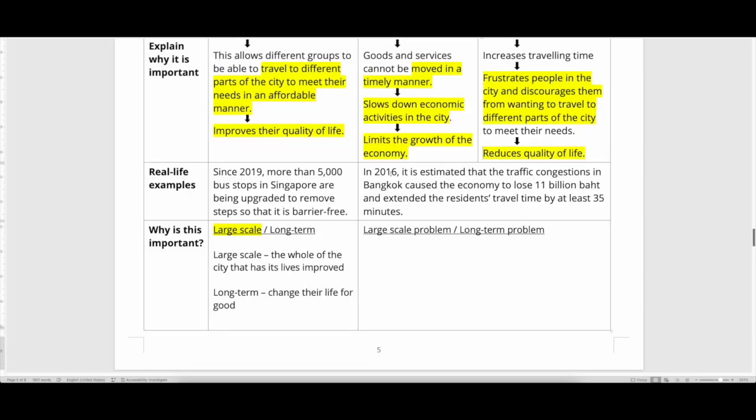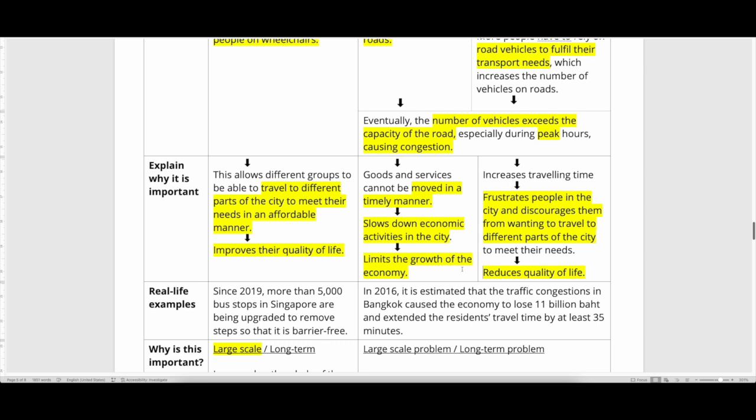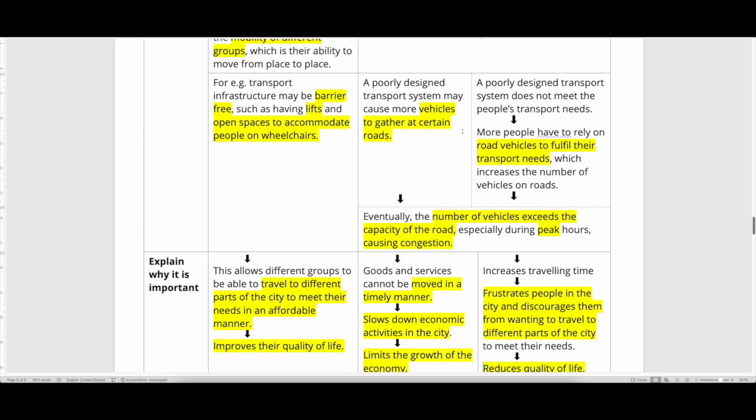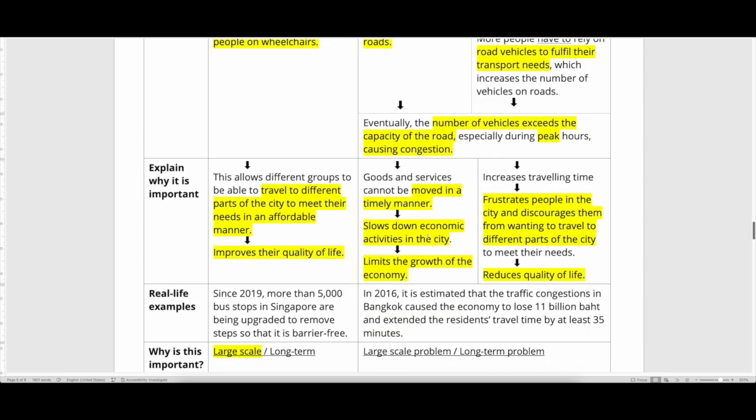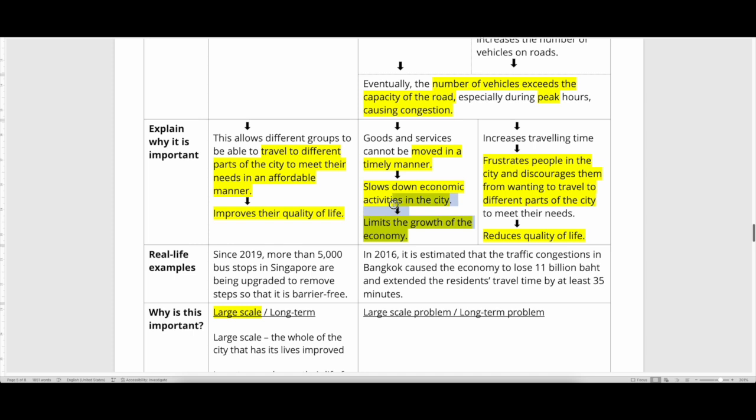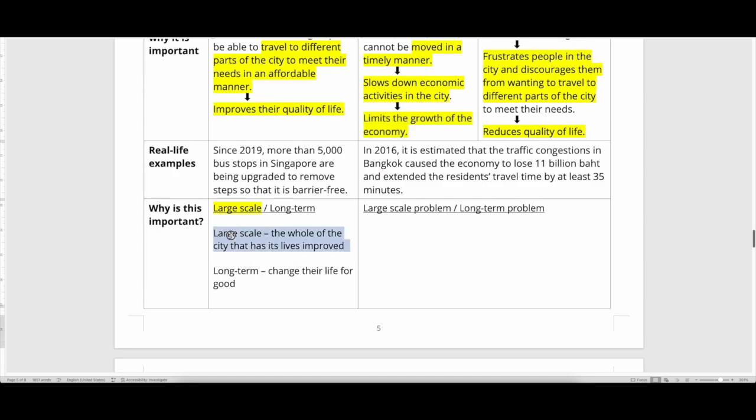Okay, have you decided? Now some of you say that it's a large-scale problem because the whole city is choked up. Not every part of the city is choked up, but it's enough to slow down economic activities and the growth of the city. So yeah, it makes sense to say it's large-scale. The whole city economy can decline or has its growth limited.